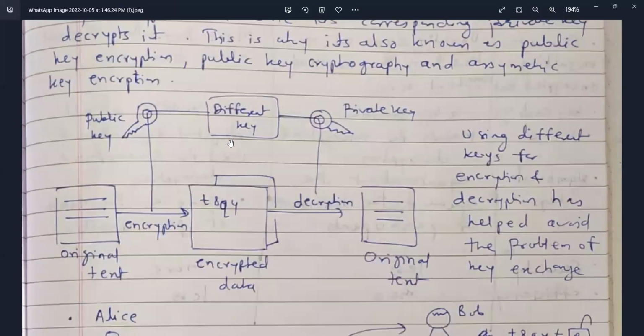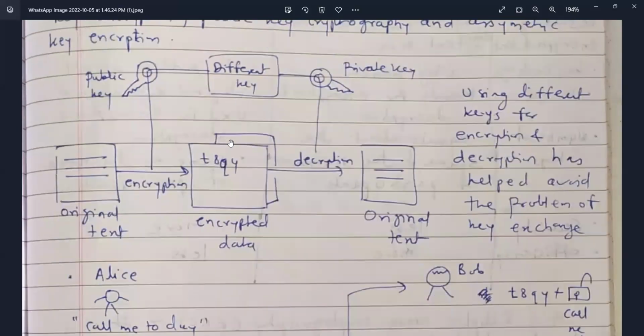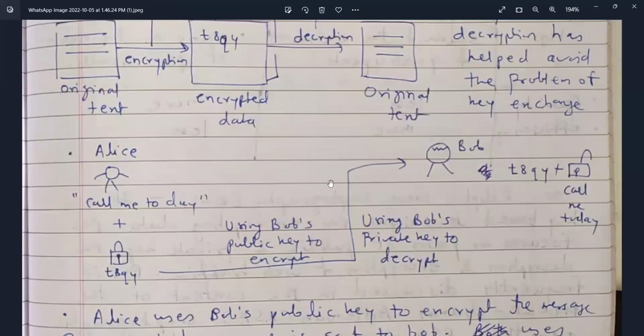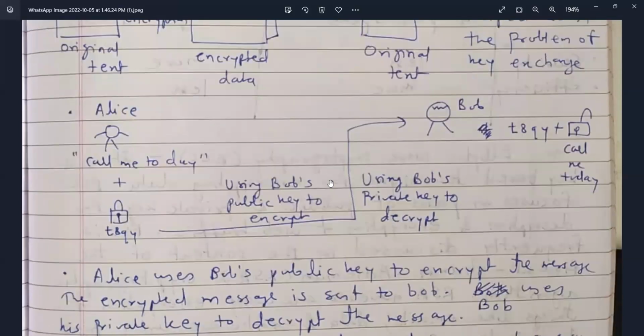Public key cryptography, or asymmetric key encryption. This is a diagram of asymmetric key cryptography. This is the original text. Here the public key is used for encryption, giving encrypted data T8Q9. Different keys are used, that is, a public key and a private key. Then decrypting this data gives the original text. Using different keys for encryption and decryption helps avoid the problem of key exchange. In symmetric, key exchange is a problem. In this, key exchange is not a problem.